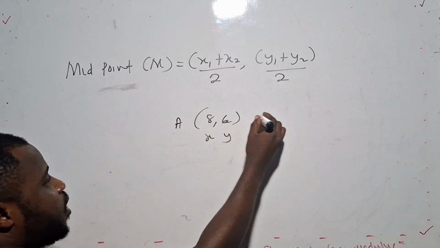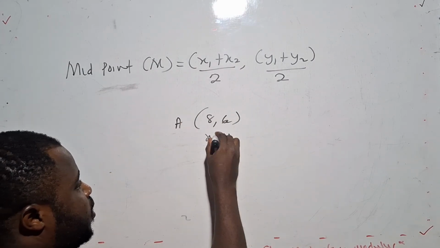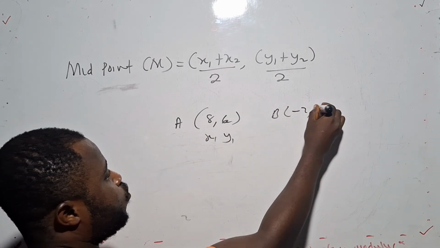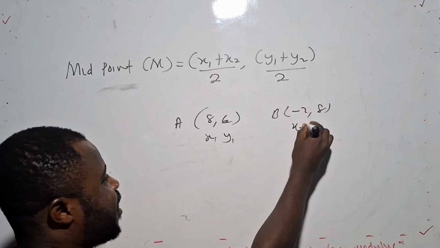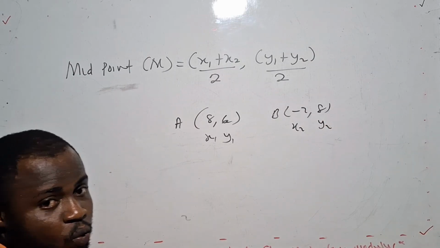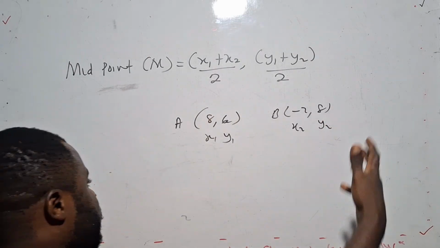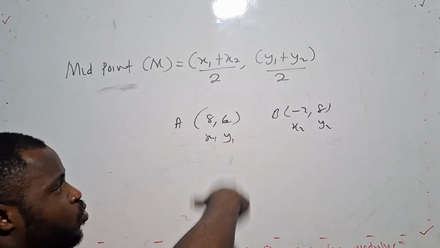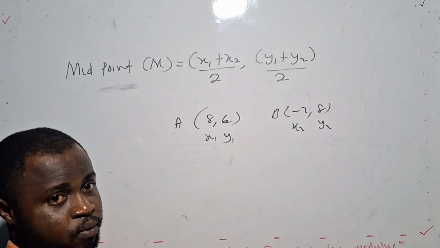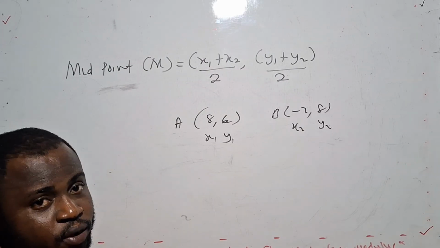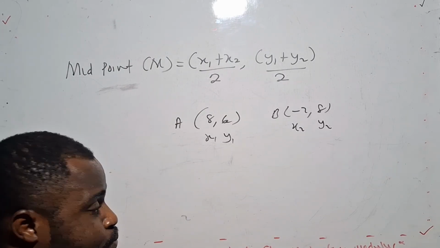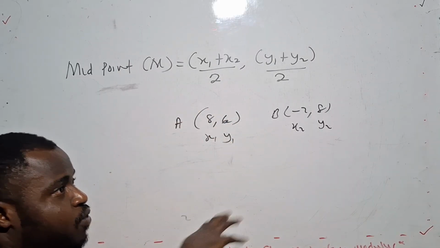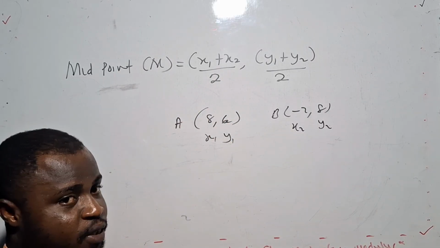So if you have been given A, 8, 6, this is the first x, this is the first y. And if you have B, this is negative 2, 8. This is the second x, then this is the second y. So you just put them inside, then you solve, then you get your midpoint of the line. So being able to identify each of the coordinates is also very, very important. So keep the formulas by practicing more. It's about knowing that there's a formula I use to solve a particular question.